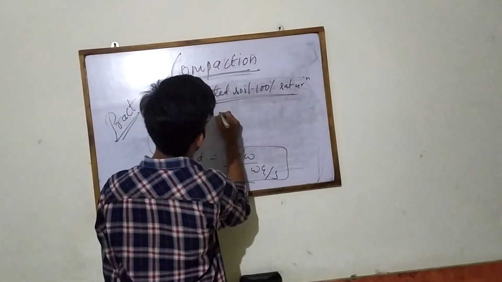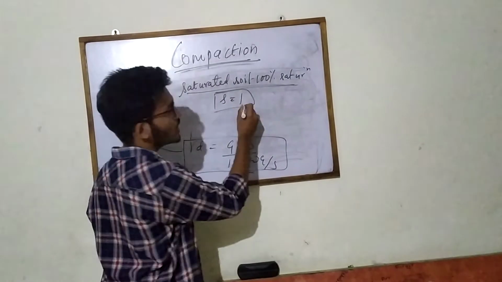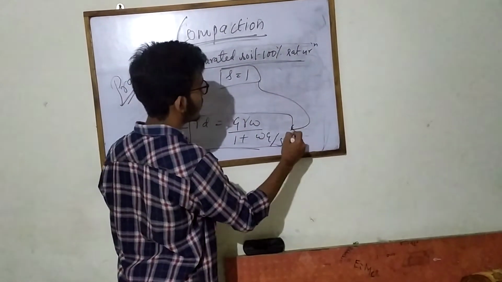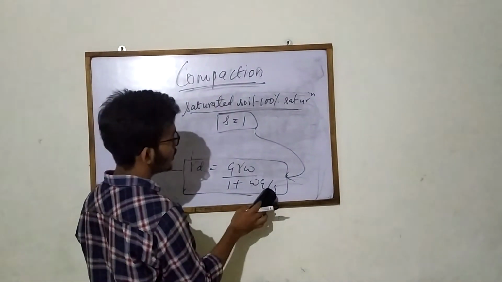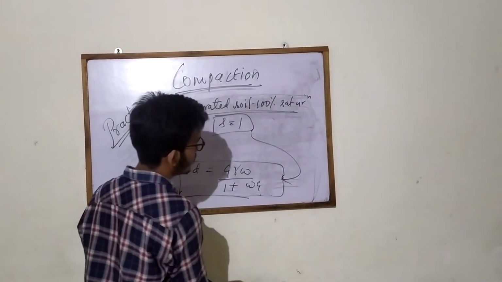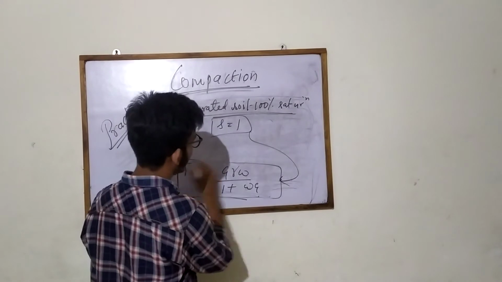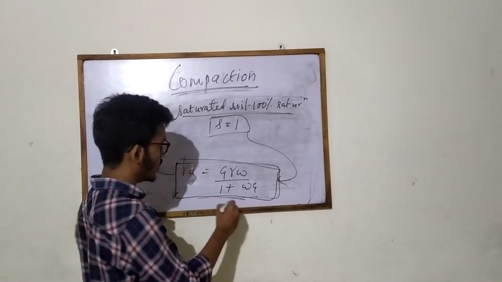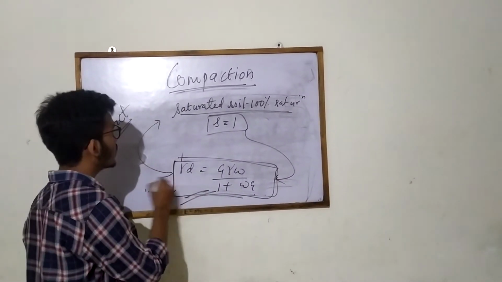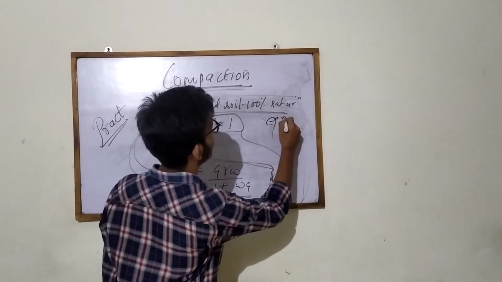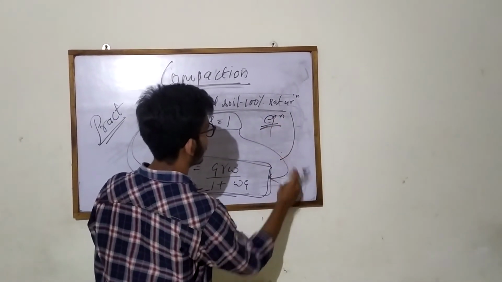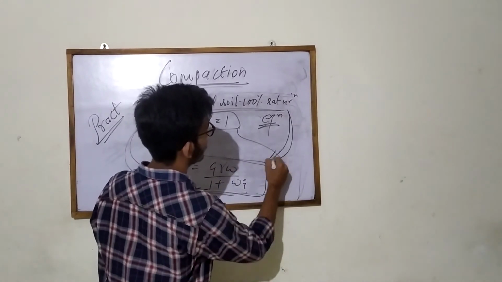So S equals 1, and putting this in the equation, γd equals G γw upon (1 plus wG). This equation is known as the saturated soil or 100% saturation equation. This is the main equation.